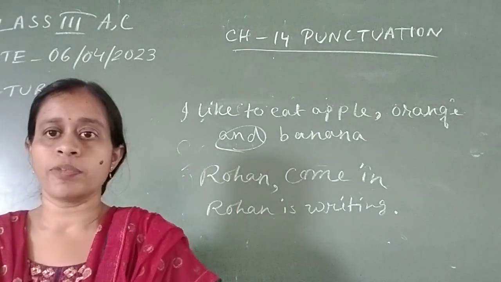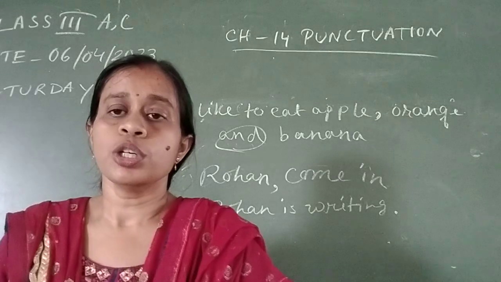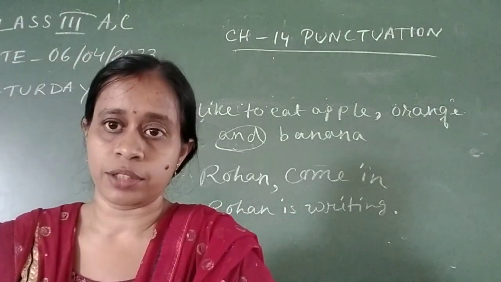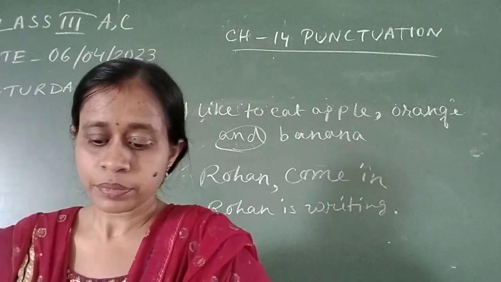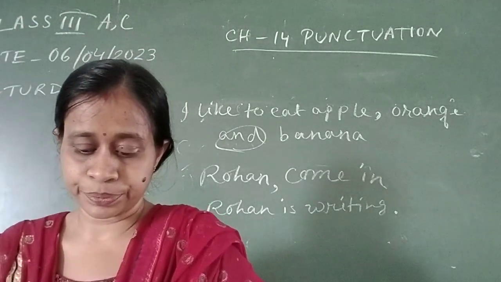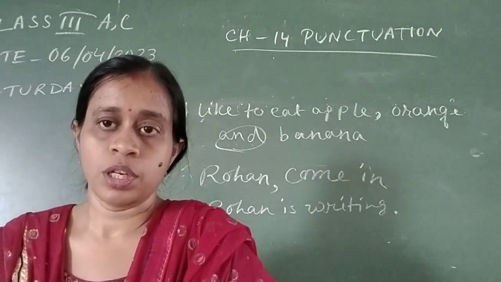So we use comma for three reasons. First one, to give a short pause. Second one, to separate things. And third one, to address somebody directly. Okay. I hope this part is clear to you. Next, we will learn about apostrophe.